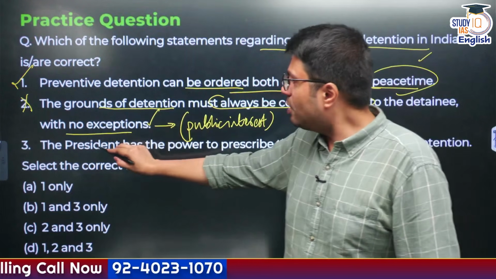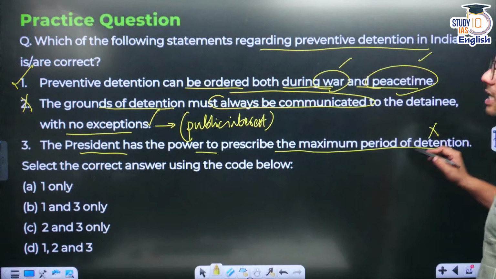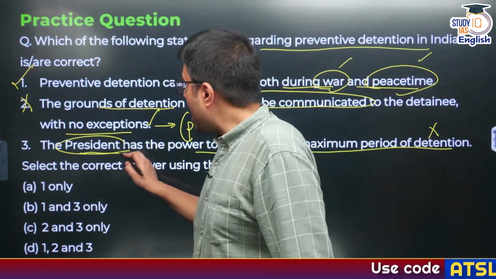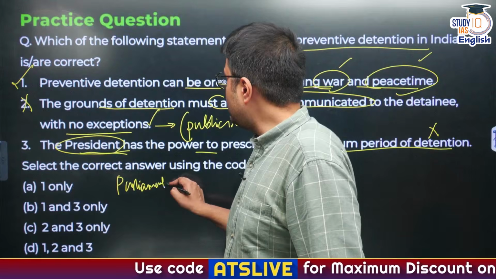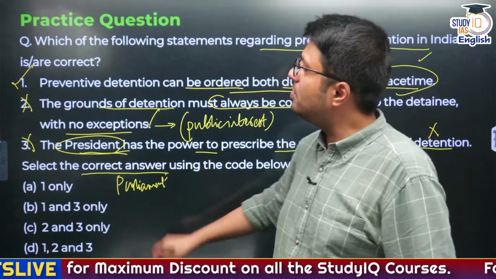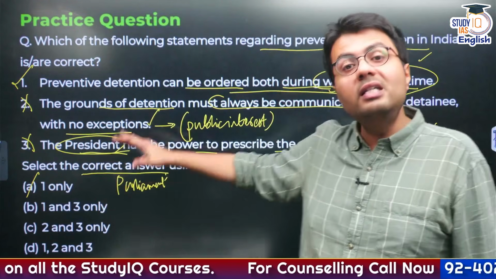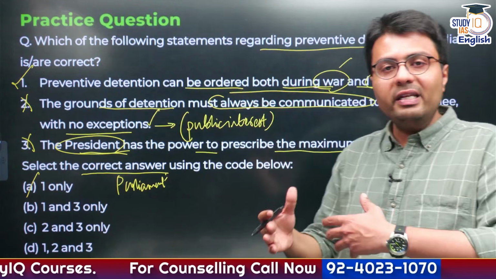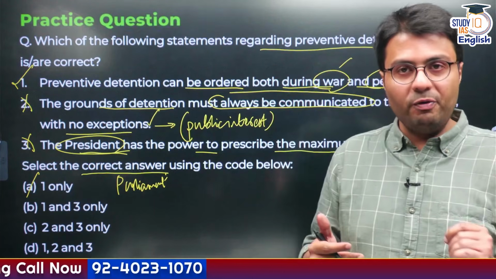Now, the President has the power to prescribe the maximum period of detention. It is incorrect. It is the Parliament of India which has the power to do so. So the third statement also becomes incorrect and we have to identify the correct answer. So option A is your right answer. This is how you solve a conceptual question. We did not deal with the National Security Act per se in the questions. Rather, we dealt with the concept of preventive detention.